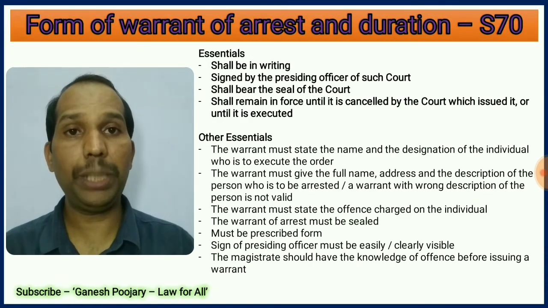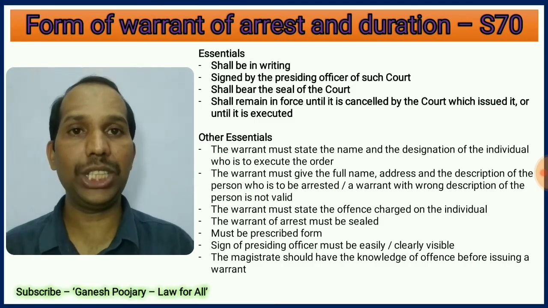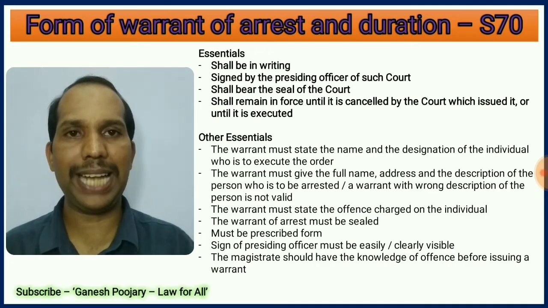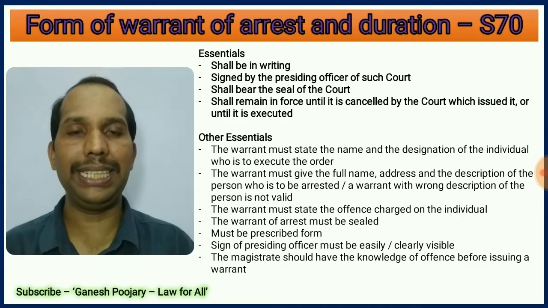Now that we know the meaning of warrant and against whom a warrant is issued, the next important question is, what are the essentials of a warrant? Section 70 deals with the form of warrant of arrest and its duration, where there are 4 important essentials defined. They are: it should be in written form and signed by the presiding officer of the court, and it should have the seal of the court, and it shall remain in force until it is cancelled by the court which issues it, or until it is executed.